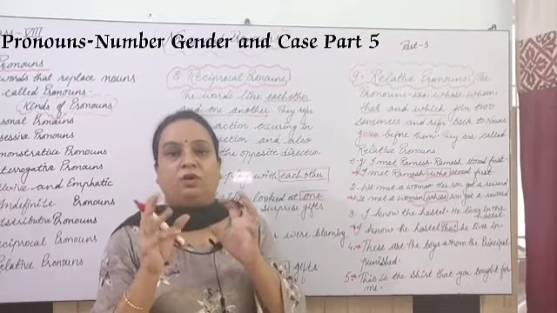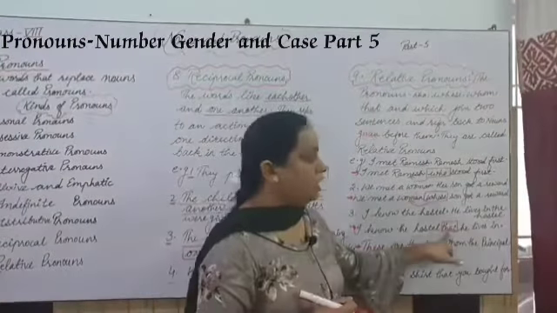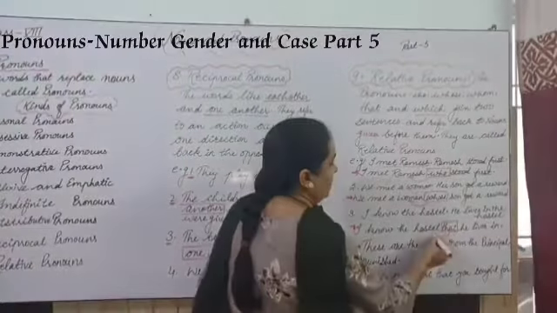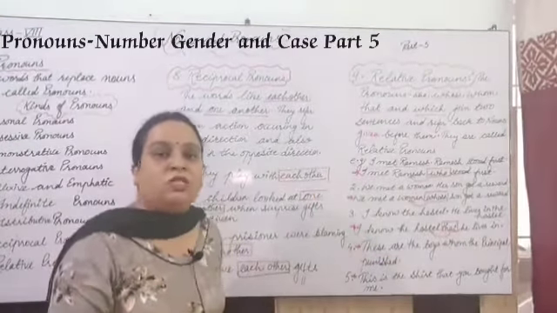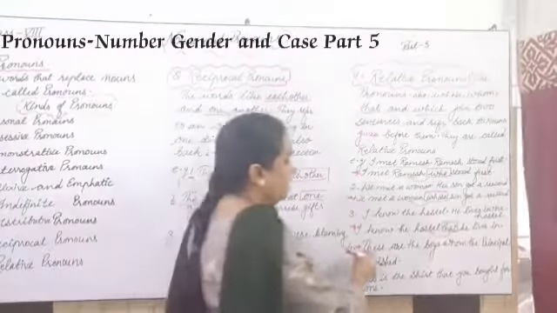They are doing the work of relation between two sentences. So: I know the hostel that he lives in. Here, that is referring to which noun? This is referring to hostel. So hostel becomes the antecedent of that.